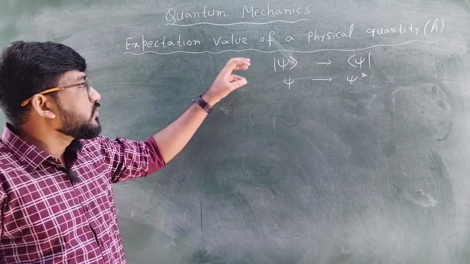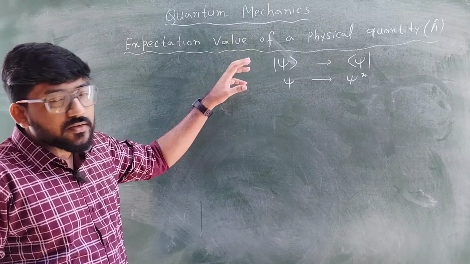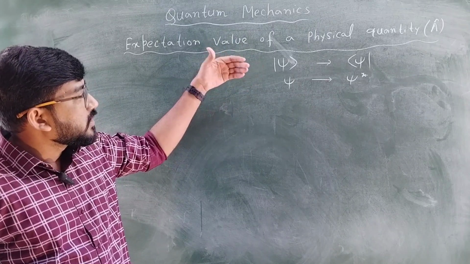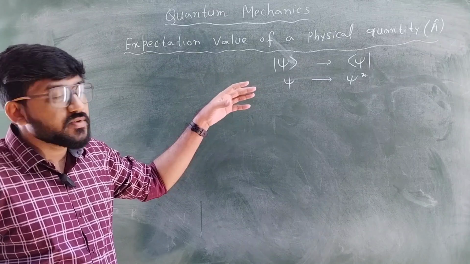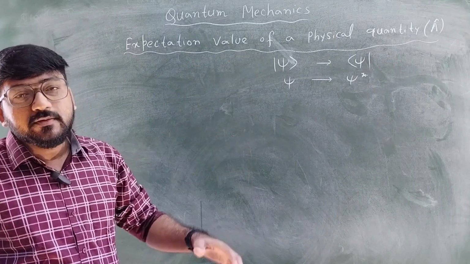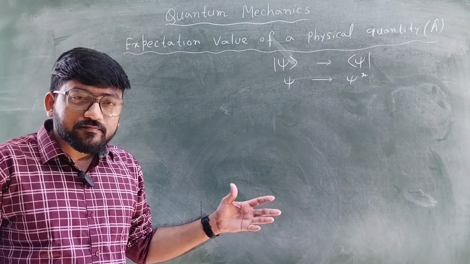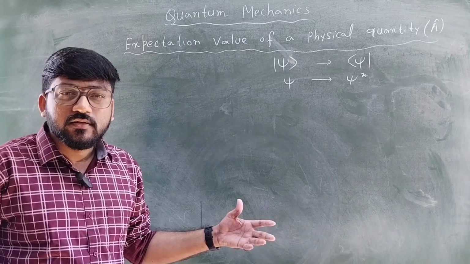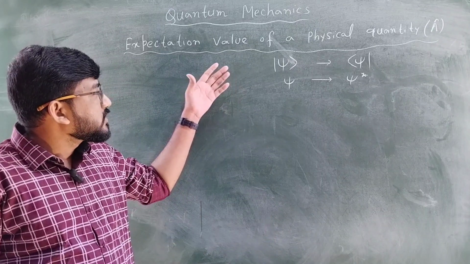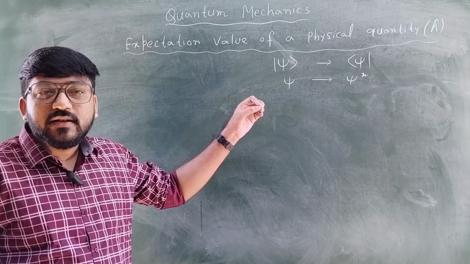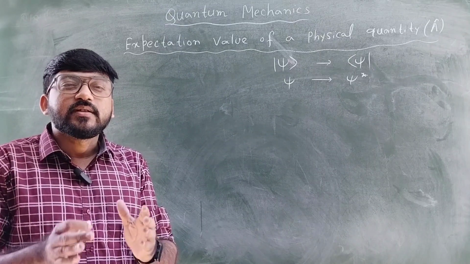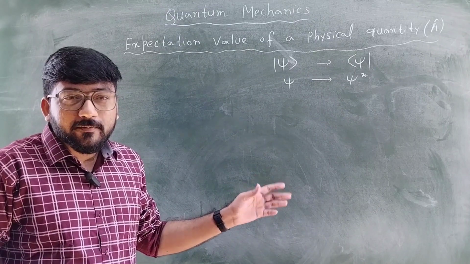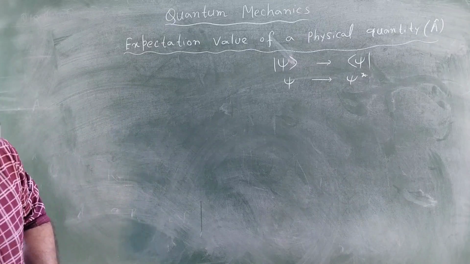Now you know that psi is basically the quantum state. This is the wave function, which represents a state of a quantum system. It can be expressed as a superposition of a number of wave functions, which we can call the mental copies of psi. So in that case we can write psi in this way.